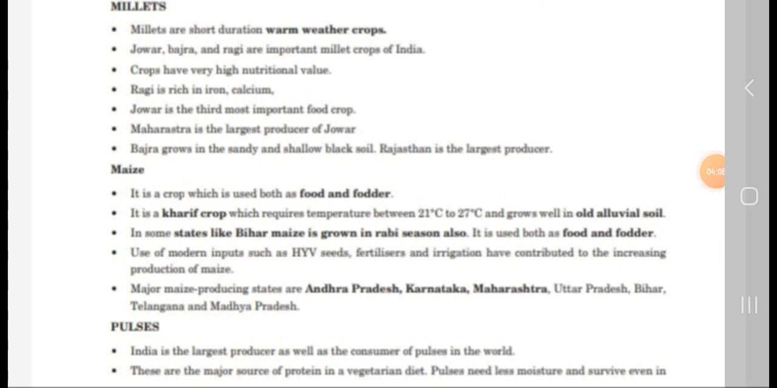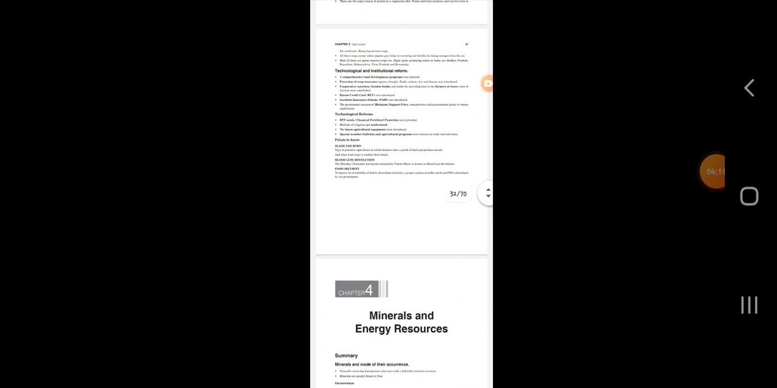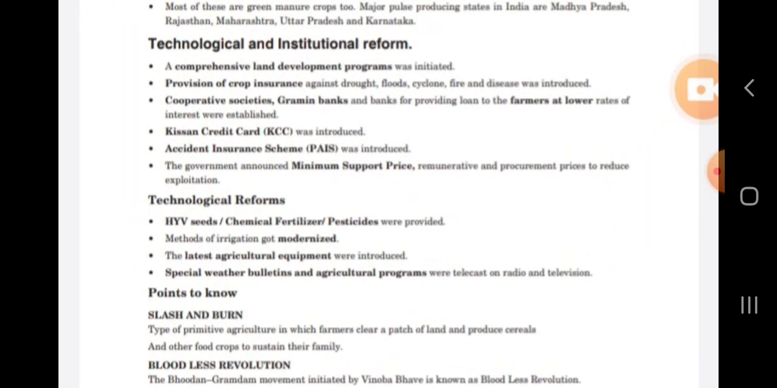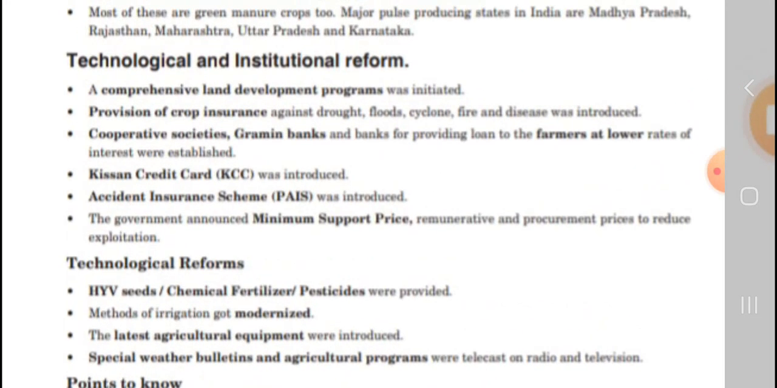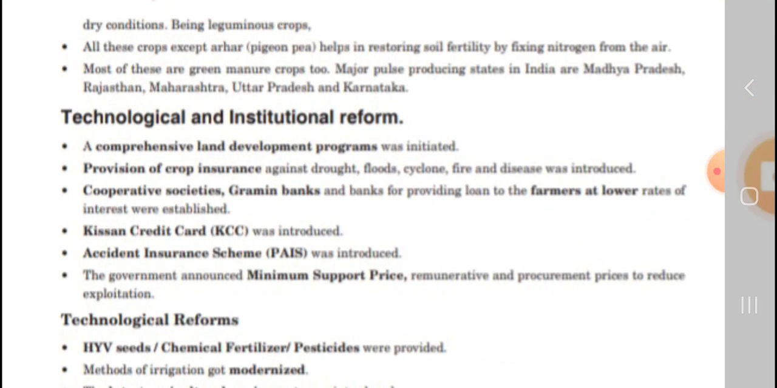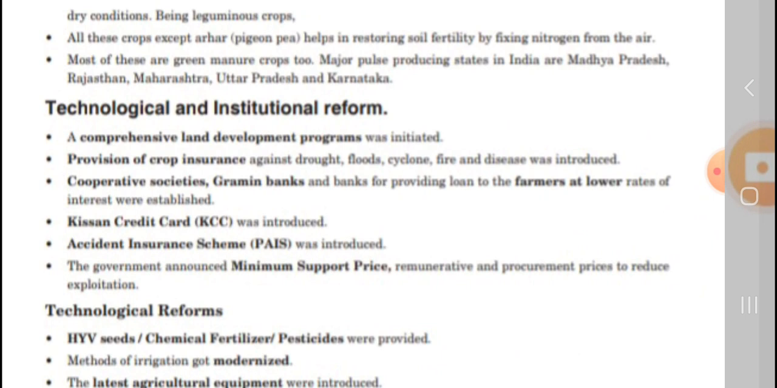And pulses. India is the largest producer of pulses. There is a large amount of pulses grown in India, and all these crops, except arhar, help in restoring soil fertility by fixing nitrogen from the air. Pulses are grown more in Rajasthan, Maharashtra, Uttar Pradesh, Karnataka and Madhya Pradesh.